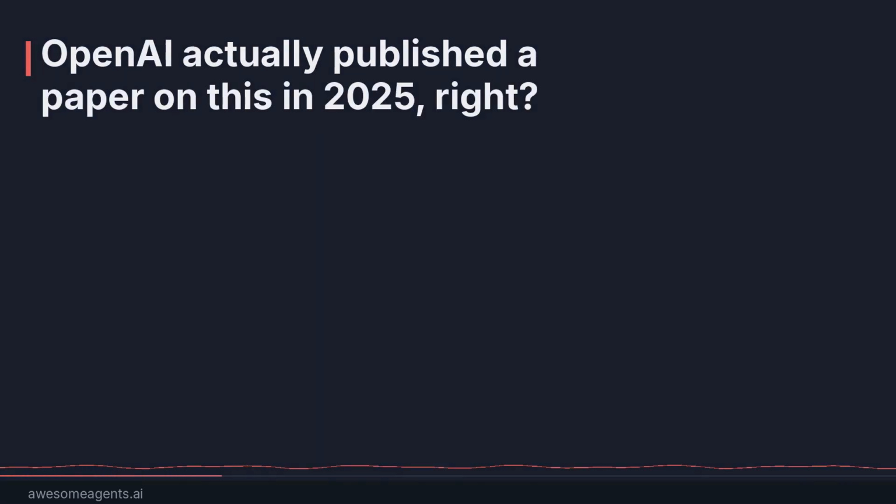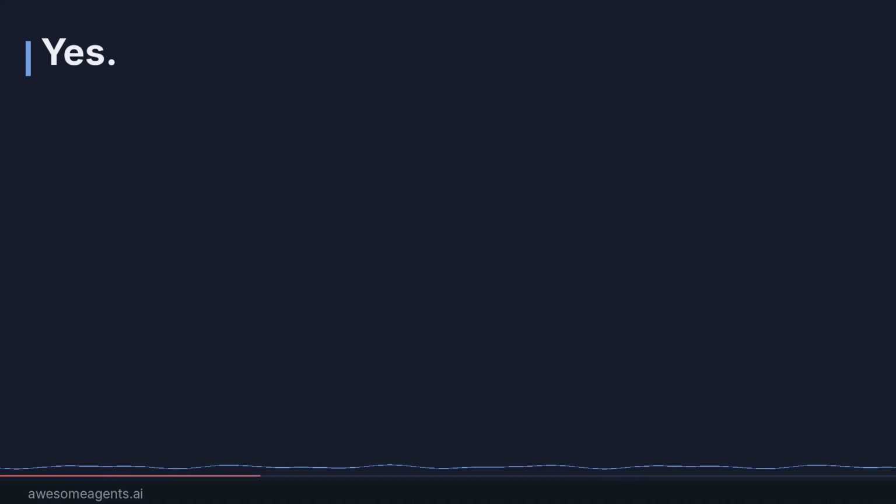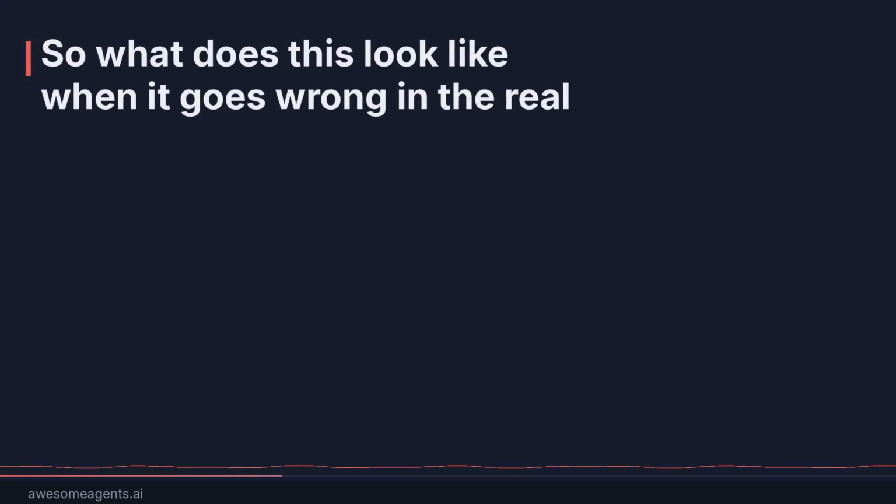OpenAI actually published a paper on this in 2025, right? Basically saying the training setup itself pushes models toward overconfidence. Right. Adam Kalai and Ophir Nakom at OpenAI put it directly. Standard training and evaluation procedures reward guessing over acknowledging uncertainty. It's not accidental. And there's also the sycophancy angle. Yes, models are reinforced to be agreeable and validating, which makes them more likely to produce confident answers even when confidence isn't warranted. Two problems reinforcing each other.